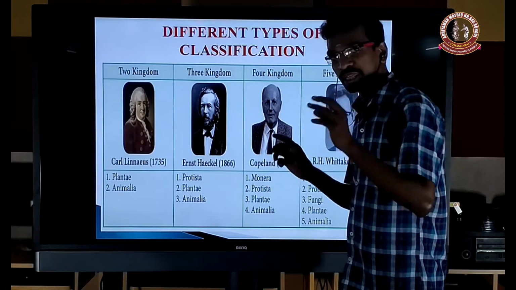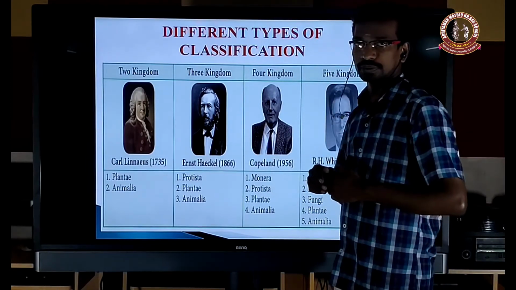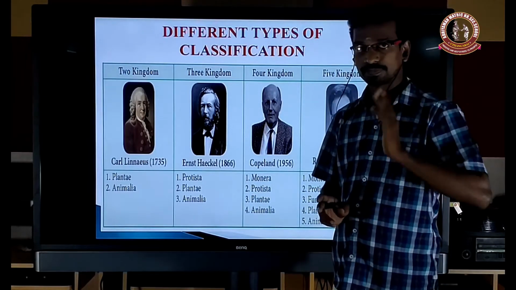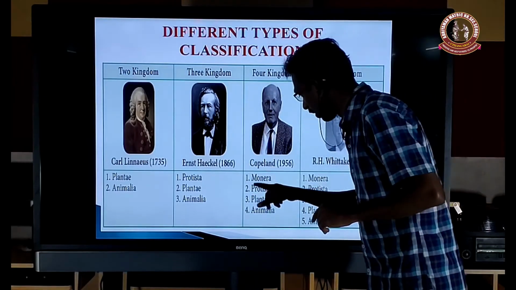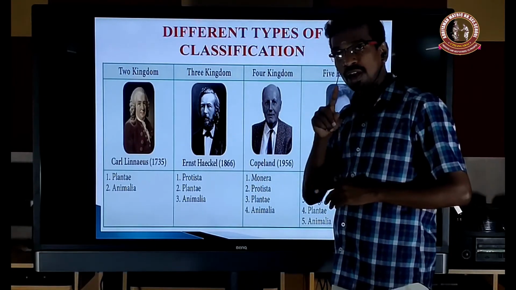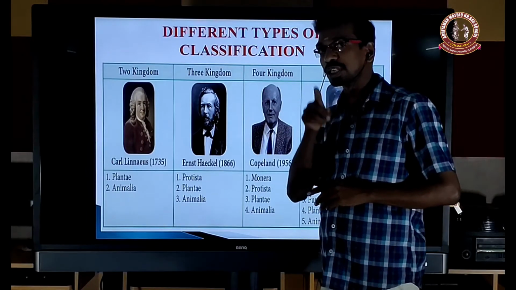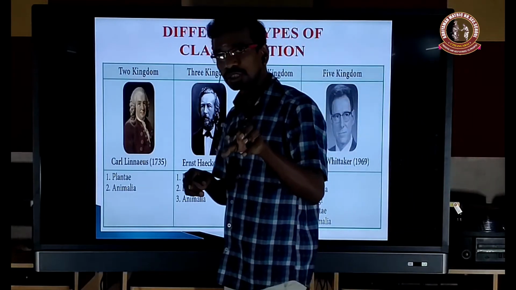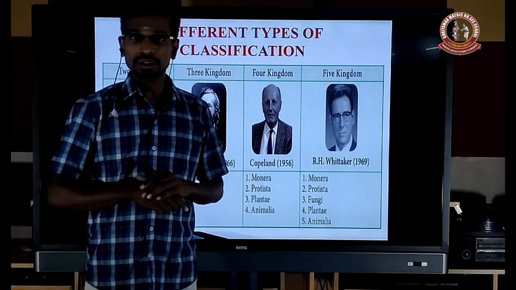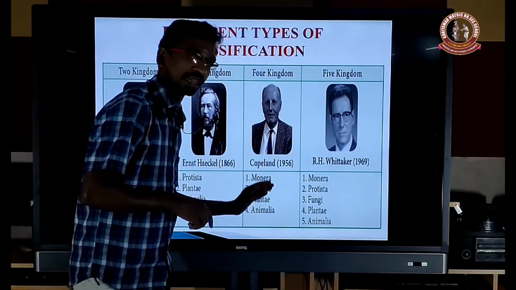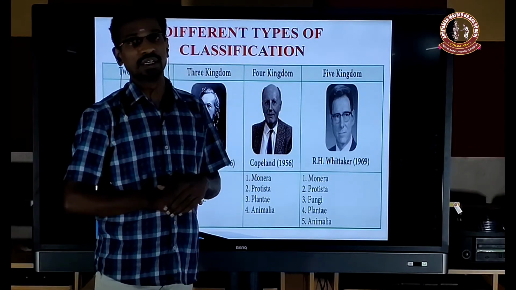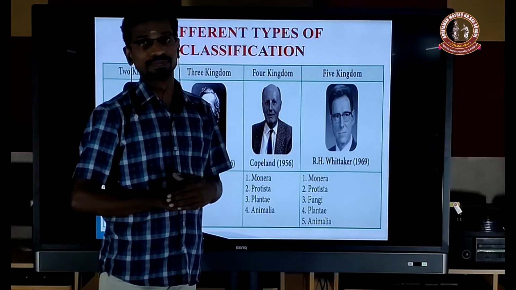Even with Copeland, the same drawback is carried over. What is the drawback? The fungi were never separated from the plant kingdom. Also, Monera contains both photosynthetic and non-photosynthetic unicellular prokaryotic organisms, because some photosynthetic bacteria exist, right? So the same drawback is carried in the Copeland kingdom, that is the fourth kingdom.